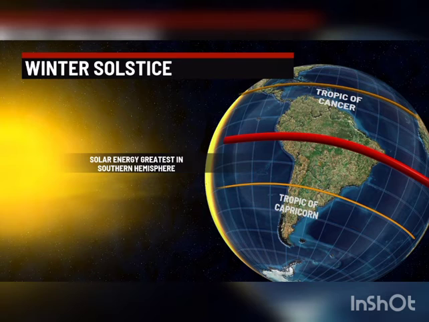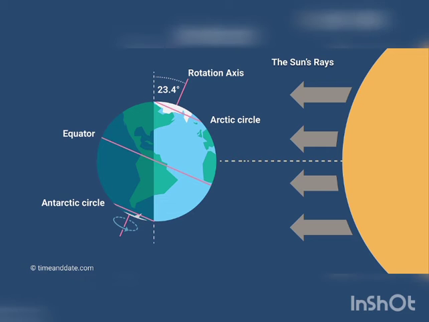Now I am going to tell you about the particular day, that is 21st of June. On 21st of June, the rays fall directly over the Tropic of Cancer. When it is directly falling over the Tropic of Cancer, due to this, the area around this latitude becomes very hot. Hence, on 21st June, the day is the longest and the night is shortest, students.